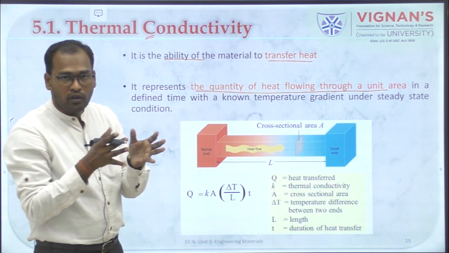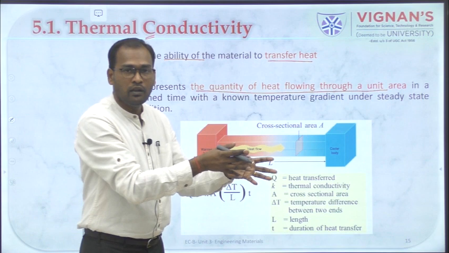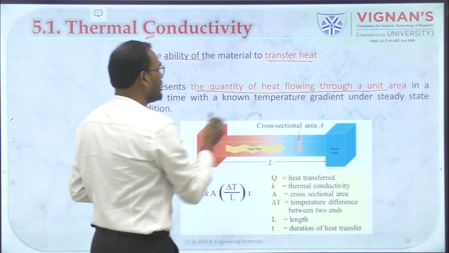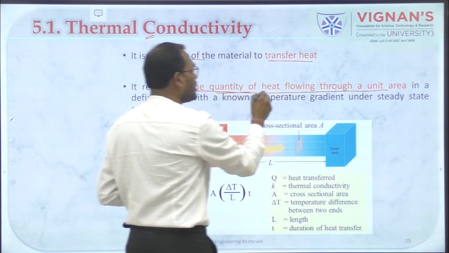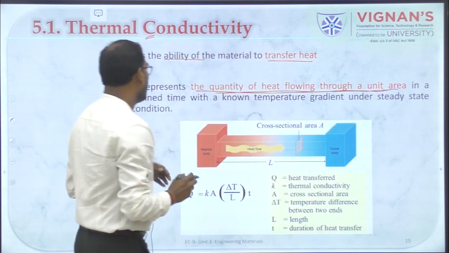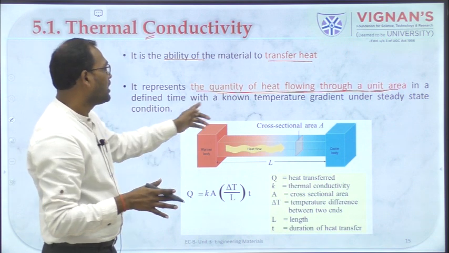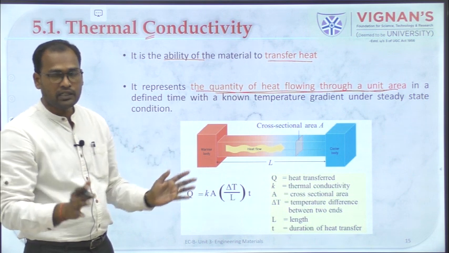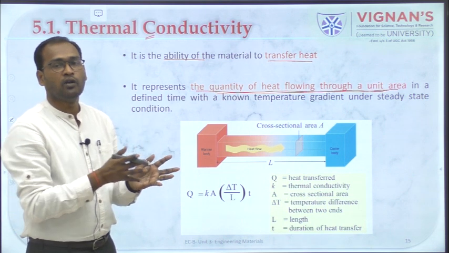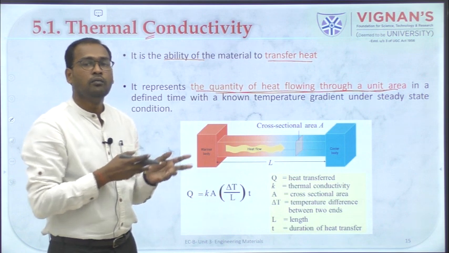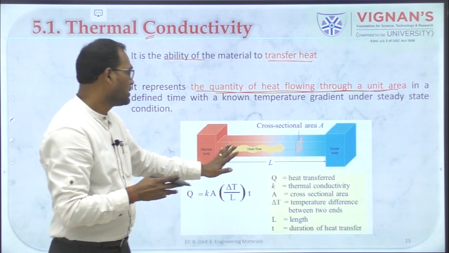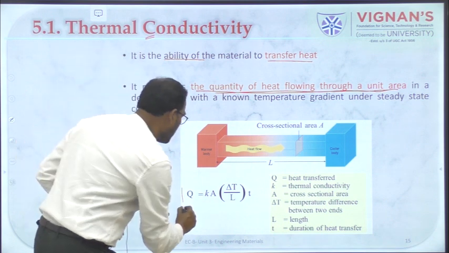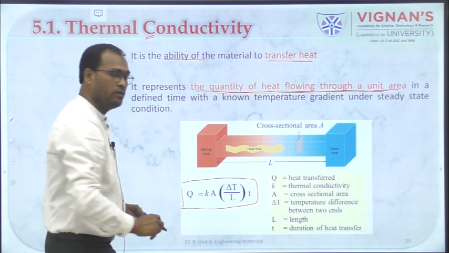It is the amount of heat which is flowing in a specific area, or here we put it as unit area. So it represents the quantity of heat flowing through a unit area in a fixed time at a known temperature gradient under steady state conditions. When all the conditions are maintained constant, what is the amount of heat flowing or moving from one end to the other end? So that is given by this thermal conductivity, and it is calculated using this simple equation, right?